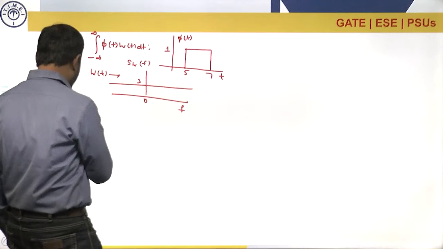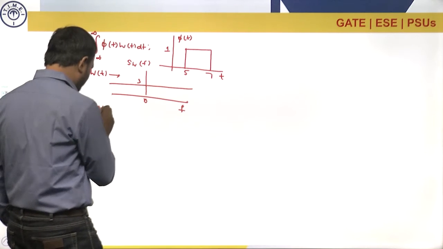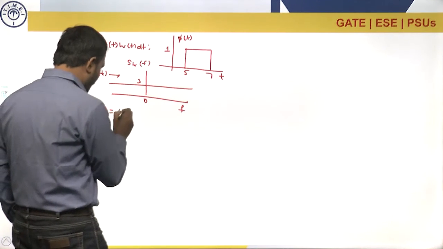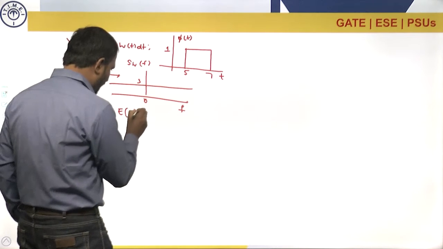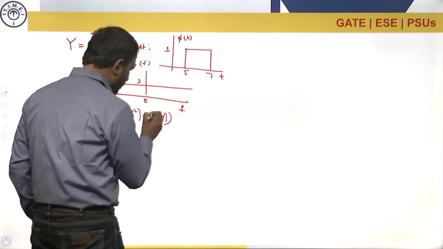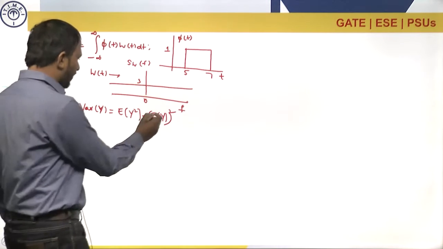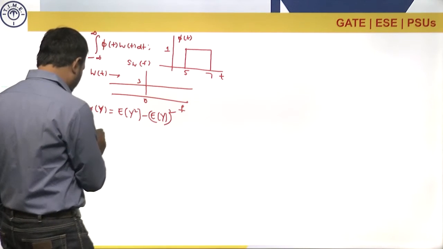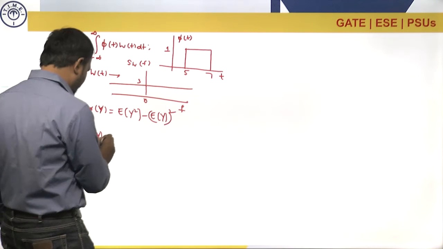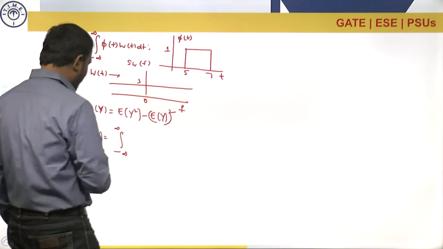We know that the variance of Y is nothing but expectation of Y square minus expectation of Y whole square. Now let's calculate the expectation of Y. Expectation of Y is the integral from minus infinity to infinity.